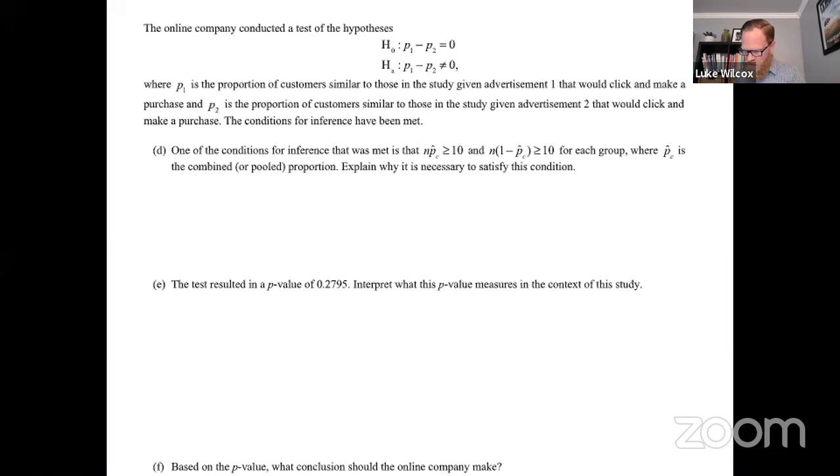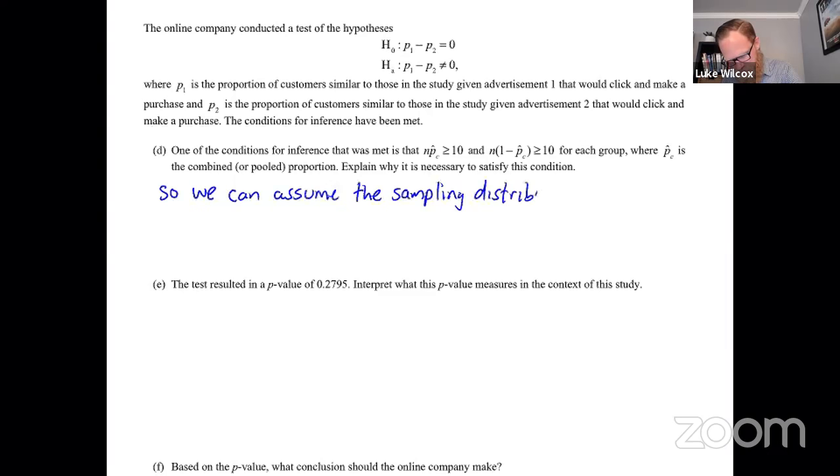So let's go ahead and start our answer here by saying, so, let's do this in blue. So we can assume the sampling distribution, and I'm going to be very specific here. The sampling distribution in this case is the sampling distribution of P1 hat minus P2 hat, which is the difference in sample proportions. And we're going to say that it is approximately normal. And I'm going to go a little bit further here.